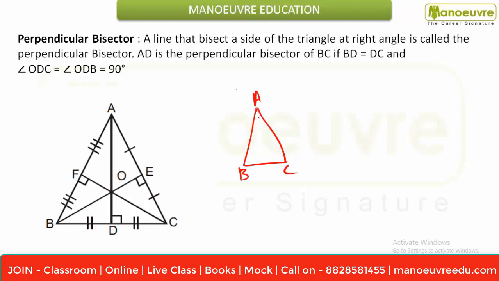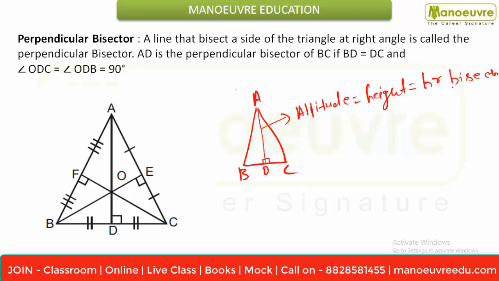so I can say AD, so here and here it will make 90. So this is nothing but your altitude, or you can say height, or you can say perpendicular bisector. Okay, so this AD, what it will divide this BC into equal parts, and also it will make here 90 degree. So I can say this is nothing but your perpendicular bisector.